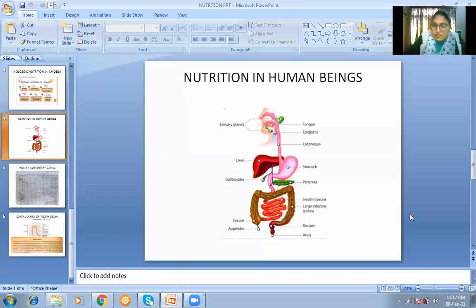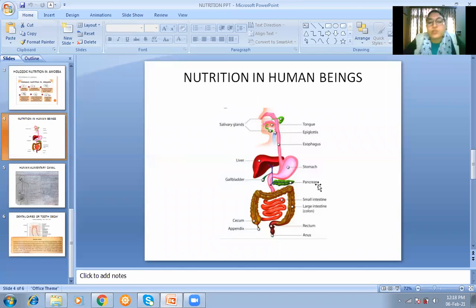Now how is blood glucose regulated? Blood glucose is regulated by the hormone insulin, and it is secreted by the pancreas. Now you must have heard many times that persons suffering from diabetes are given insulin injections or insulin pills. So why is it so? What is the function of insulin? First of all, insulin converts glucose into glycogen.